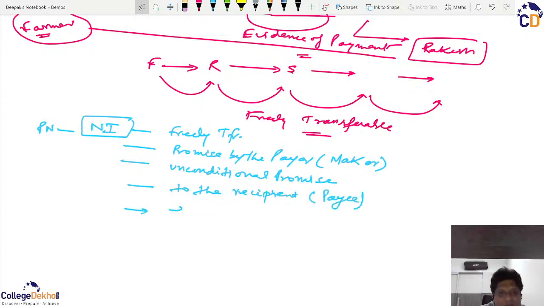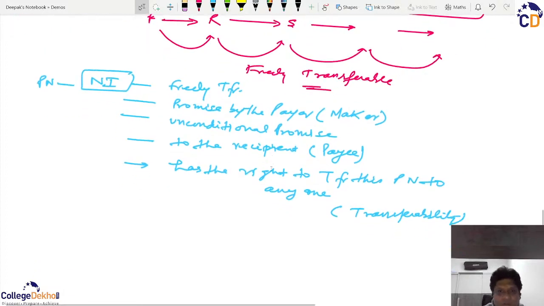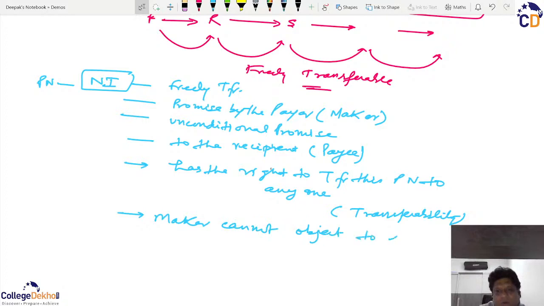And this payee has the right to transfer this promissory note to anyone. So this allows transferability. So the farmer, that is the maker, cannot object to its transferability.